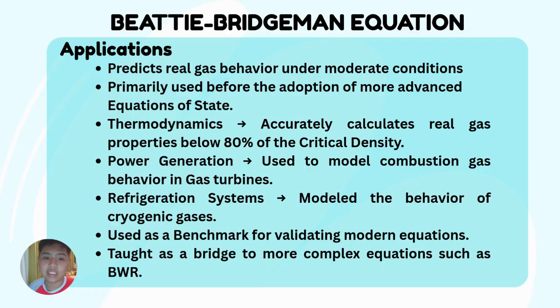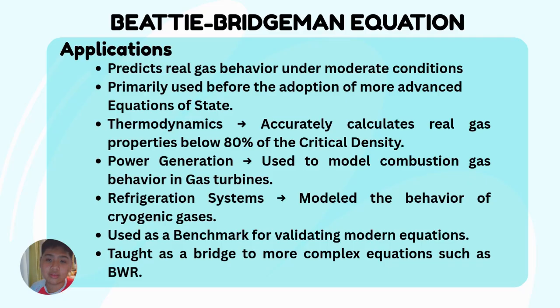The Beattie-Bridgman equation predicts real gas behavior under moderate conditions and was primarily used before the adoption of more advanced equations of state. In thermodynamics, it can accurately calculate real gas properties below 80% of its critical density, and was often used to model combustion gas behavior in gas turbines and to model the behavior of cryogenic gases. Nowadays, it is primarily used as a benchmark for validating modern equations, and is often taught as a bridge to more complex equations such as Benedict-Webb-Rubin.